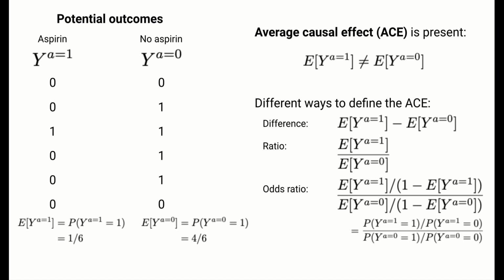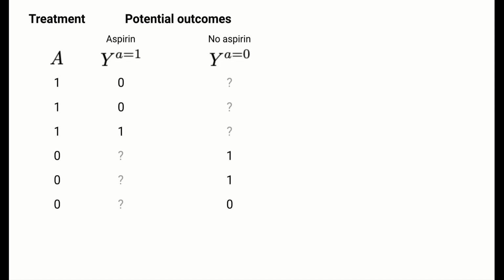Note that what we've done is to use a complete set of information on all potential outcomes in order to clearly define the average causal effect. Let's consider what things look like in reality where we don't have this full information. In reality, we would only observe data that look like this. The first half of the population took aspirin, so we would only observe the potential outcomes under treatment. The second half of the population did not take aspirin, so we would only observe the potential outcomes under no treatment. This missing data on potential outcomes seems like it would prevent us from being able to estimate average causal effects. What might help us move forward?